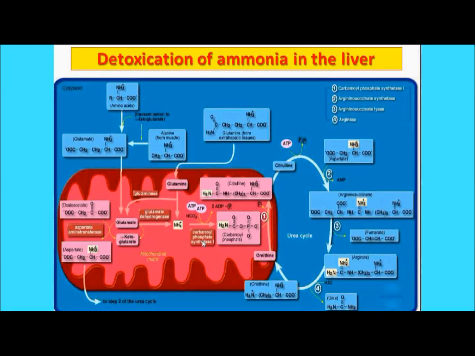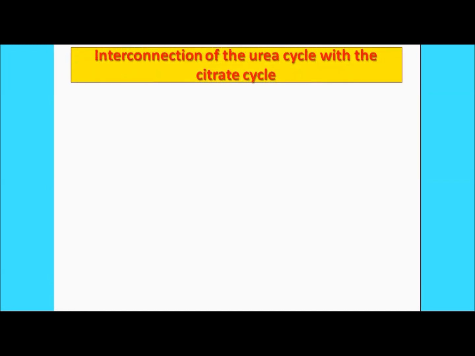This ammonia, with the help of the carbamoyl phosphate synthase 1, will form the carbamoyl phosphate. Again the citrulline, from the citrulline it will form aspartate, arginosuccinate. Then the fumarate molecule will be left out, and next it is the arginine, and it will leave out the urea, and finally it will form the ornithine. So this is the basic cycle of detoxification of ammonia in the liver, right?